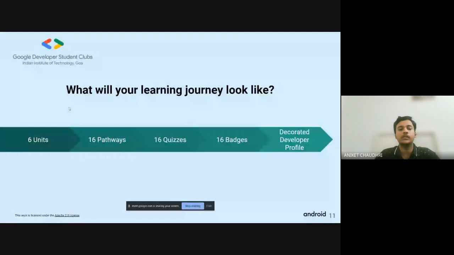In the whole program, there are 6 units, and each unit has some pathways associated with it. After you complete a pathway, there will be a quiz related to what you have learned till now. A quiz generally has 4 to 5 questions, and if you answer all the questions correctly, you will get a badge. So in total, you will get 16 badges after completing this program, and you can showcase your badges on your Google developer profile as well as share those badges on your LinkedIn profile too.